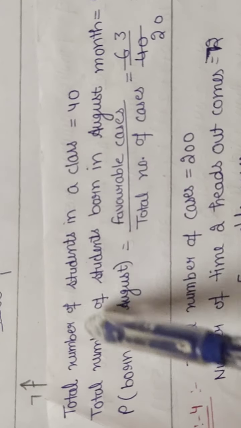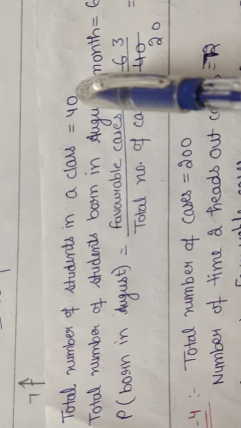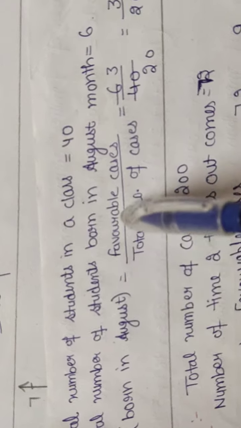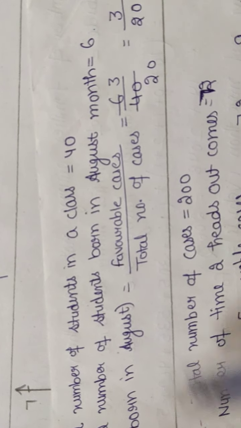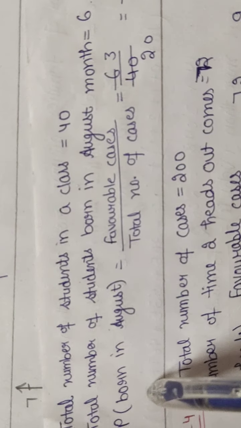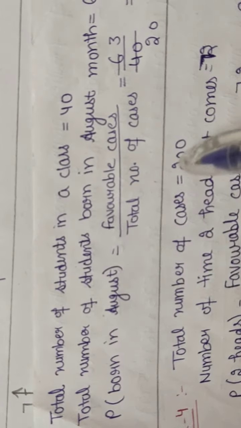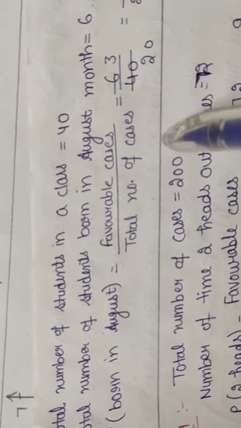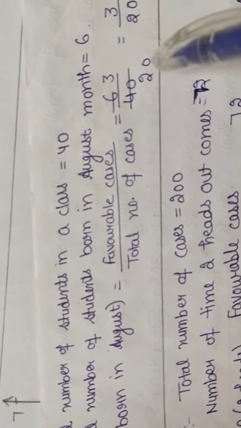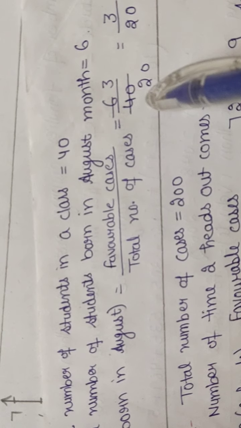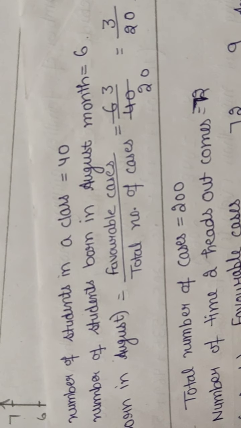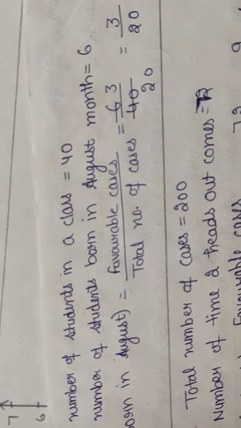See, the total number of students in the class is 40. Total number of students born in the month of August is 6. So probability of being born in August is equal to favorable cases divided by total number of cases, 6 divided by 40. In the table of 2 you cut both the numerator and denominator. Your answer will come 3 upon 20.